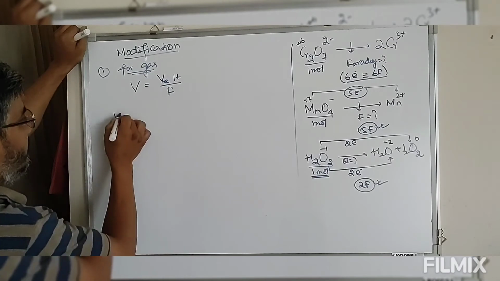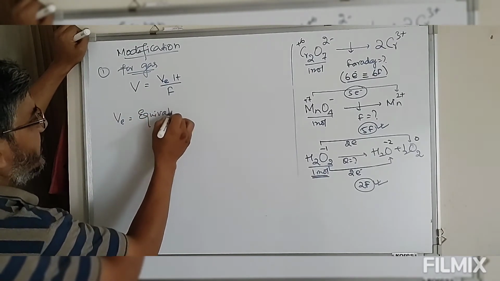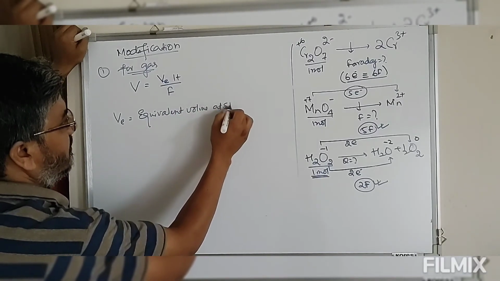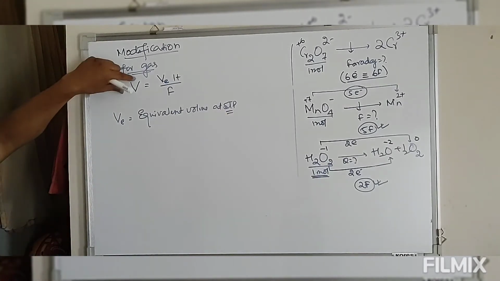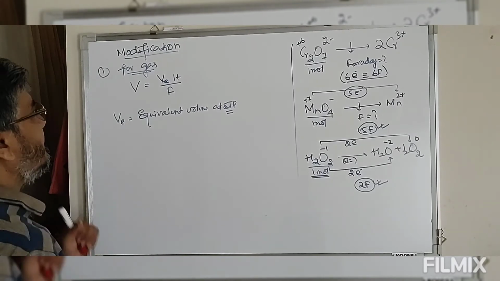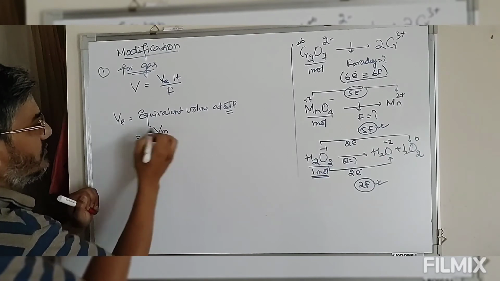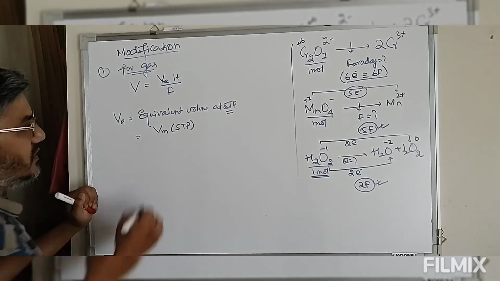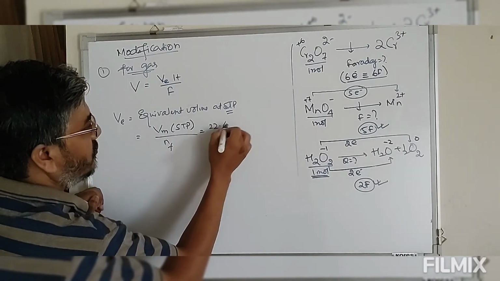VE is the equivalent volume at STP, standard temperature and pressure. This equals the molar volume at STP, that is 22.4 liters, divided by the n factor.